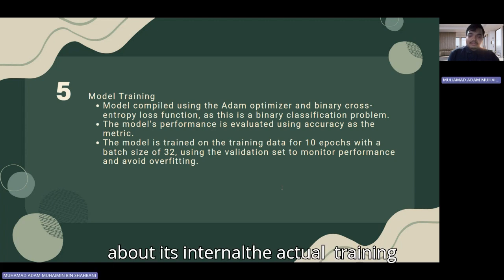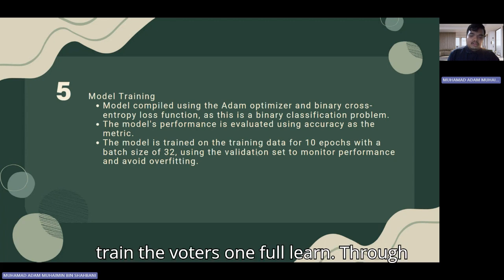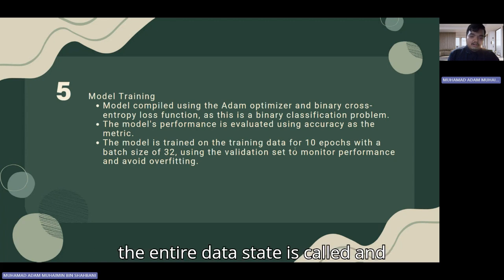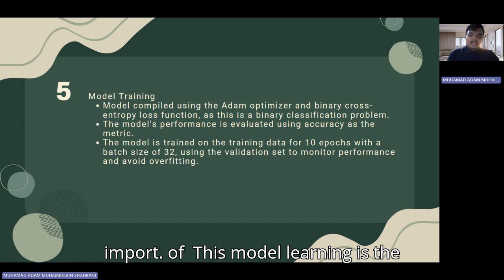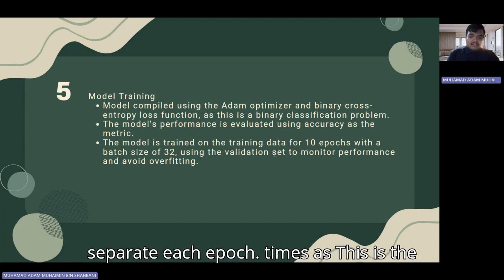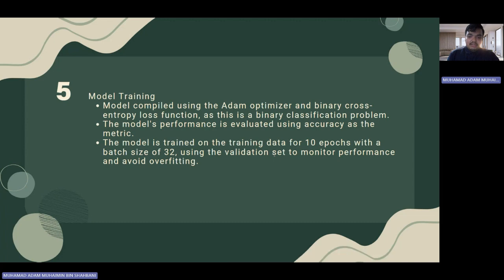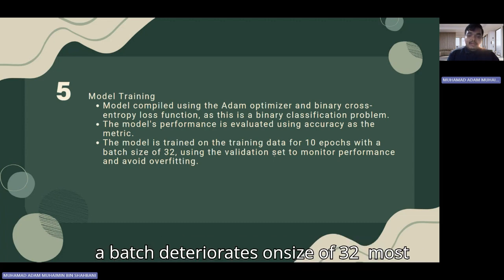Now let's talk about the actual training procedure. For 10 epochs, we use our prepared training data to train the model. One full run through the entire data set is called an epoch. This model's learning is reinforced when it goes through the data several times and sees the patterns repeatedly. This model examines 32 images at a time before adjusting its internal parameters because we use a batch size of 32.